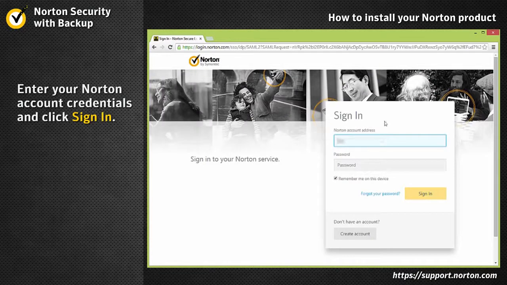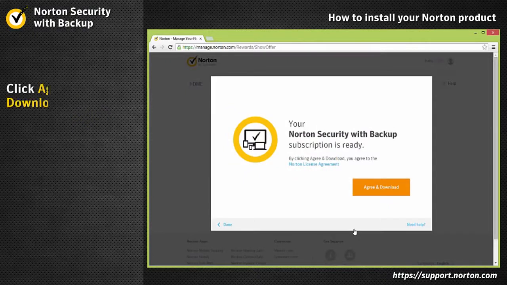You will then be prompted to enter your Norton account credentials. Once you've done so, click Sign In. Click the Agree and Download button.